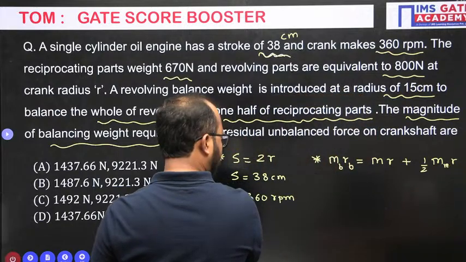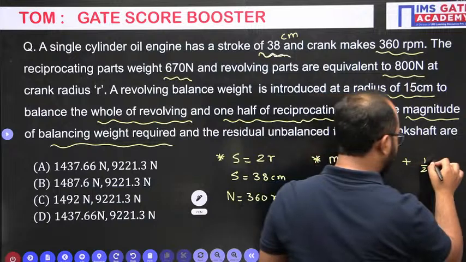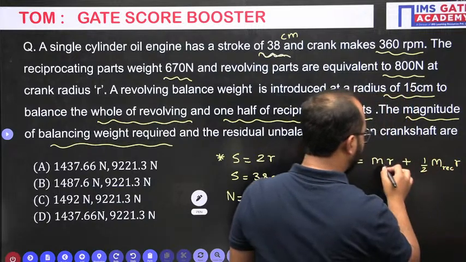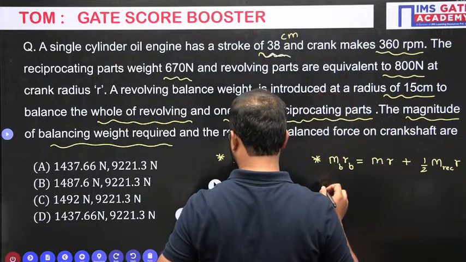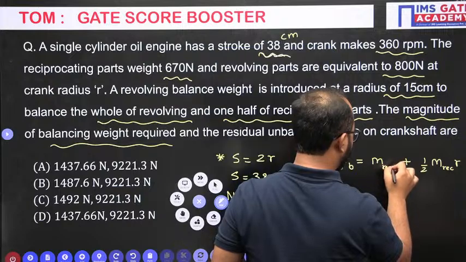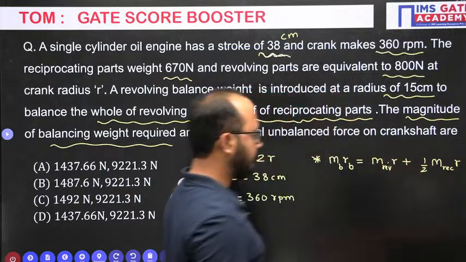We will write it here so that it will be easy for you to understand, and here it is the revolving mass.